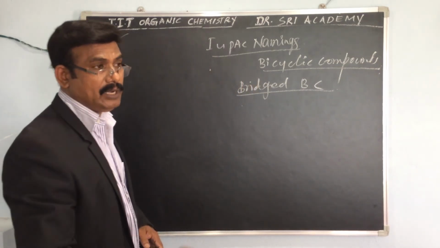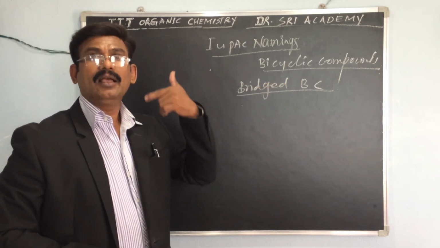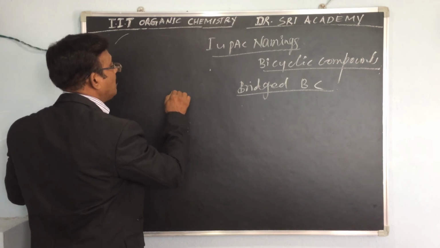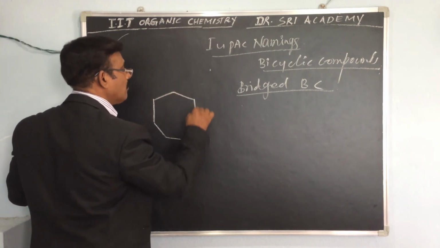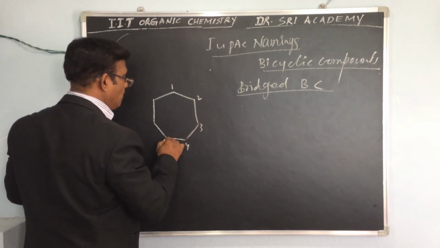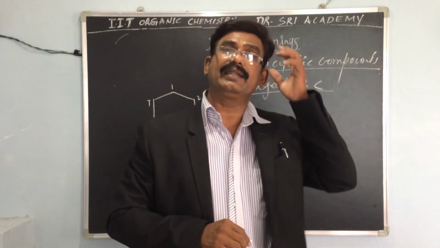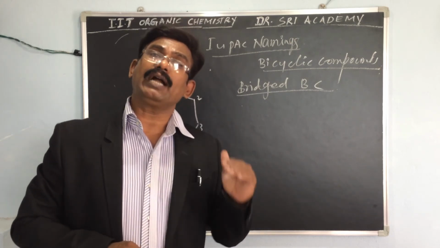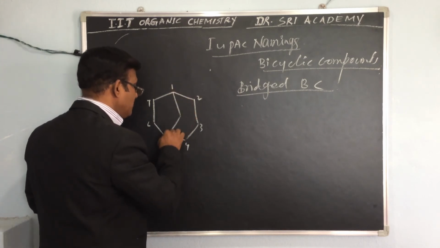Shall we look at one example. Here the example is octane. Take a heptane ring, 1, 2, 3, 4, 5, 6, 7. Here we connect carbons 1 and 5.